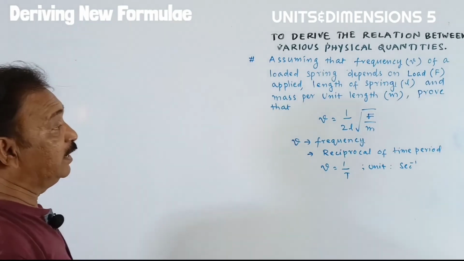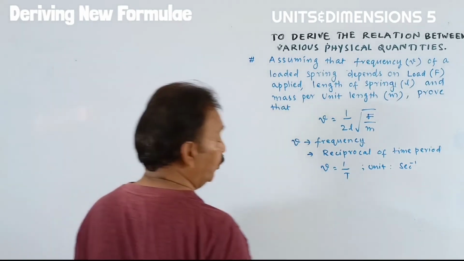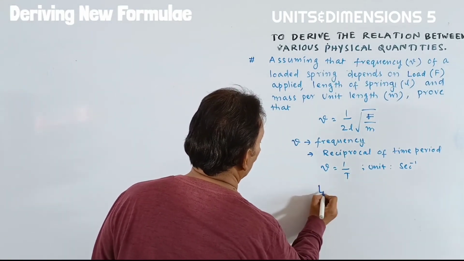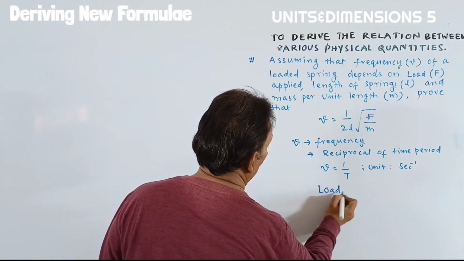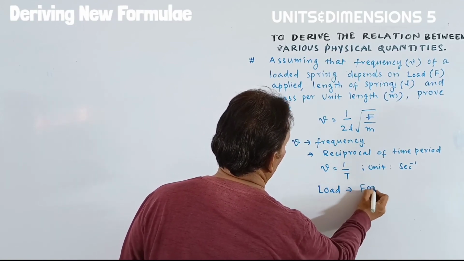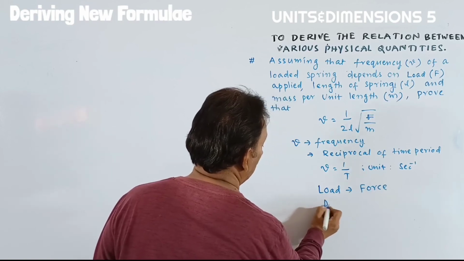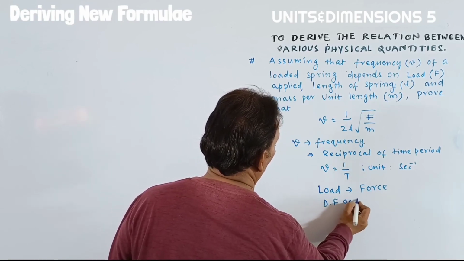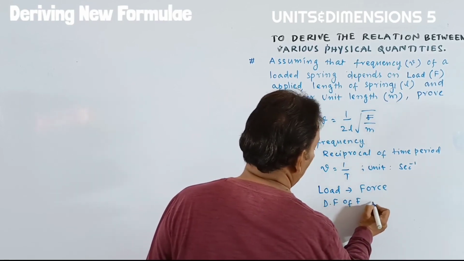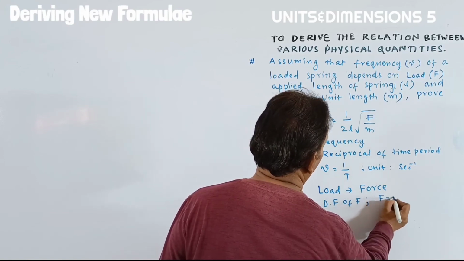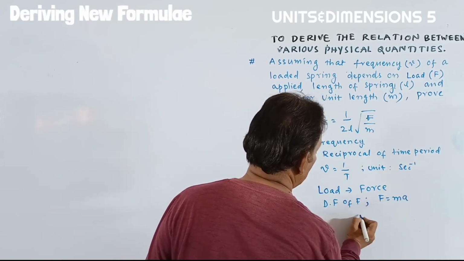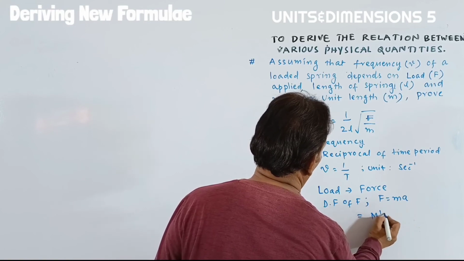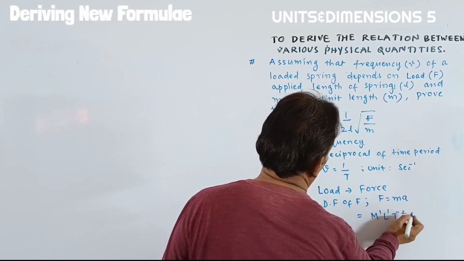Then the second is said to depend upon the load. Load means force. As you know, force is equal to m a, so the dimensional formula can be written as M^1 L^1 T^-2.